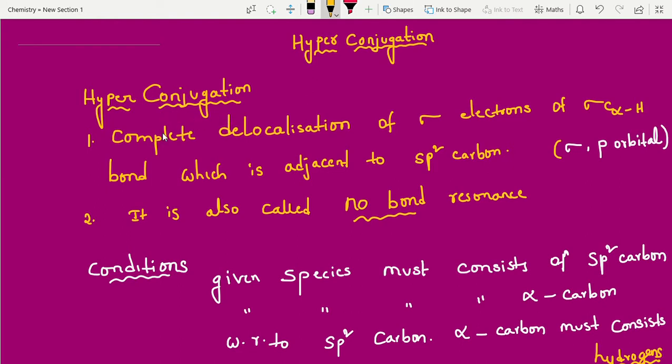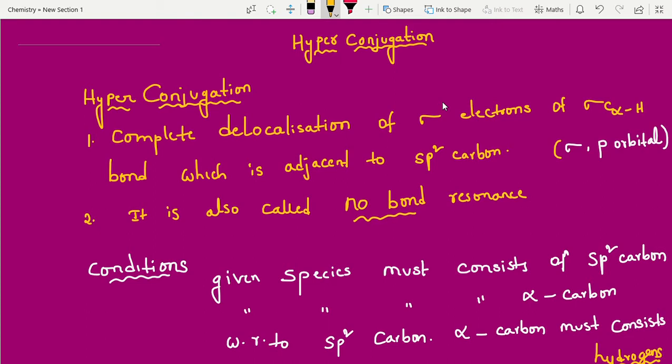Hyperconjugation is nothing but an electronic effect due to disturbance of sigma and pi electrons, right? Direct theory questions ask: because of pi electrons disturbance, which effect will come, and due to sigma electrons, which effect?